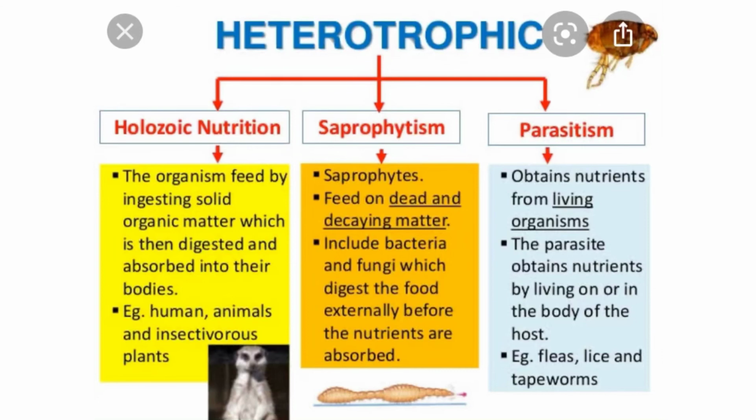Heterotrophic nutrition is divided into three categories: holozoic, saprophytic and parasitic. In holozoic nutrition, the organisms are dependent on other organisms for their food. Examples: human beings, animals, insectivorous plants, etc. Saprophytic nutrition is the nutrition in which organisms depend upon dead and decaying material for their food. Example: bacteria, fungi, etc. And parasitic nutrition is the nutrition in which organisms are dependent on another organism for their food. Example: lice, tapeworms, etc.